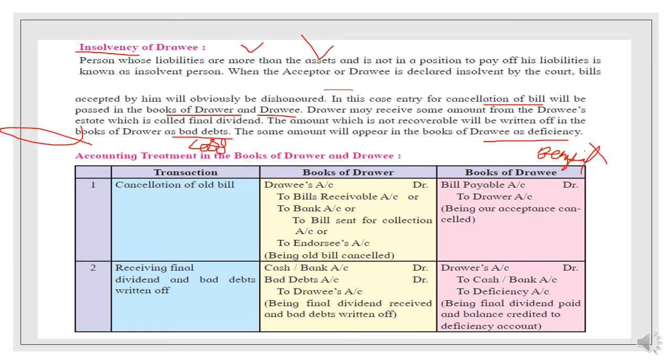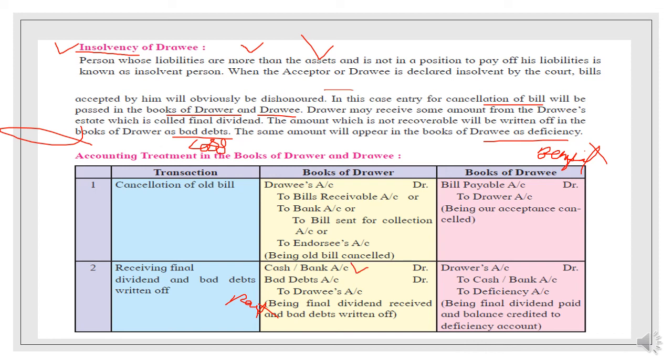So the journal entry for the dishonoring of a bill you have already seen, so no need to read here and get confused. But still you can see: drawee account debit to bills receivable, to bank, to bills sent for collection and endorsing. Any of these entries will come here, and then the full and final payment: cash and bank account debit, bad debts account debit, to drawee's account. In the case of part payment, students, or in the case of insolvency, the payment entry is one and the same.